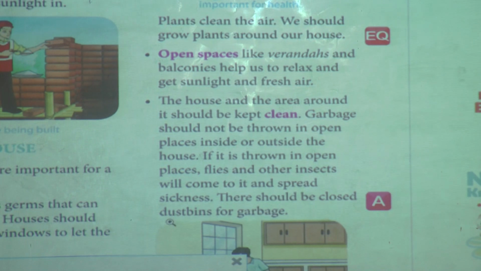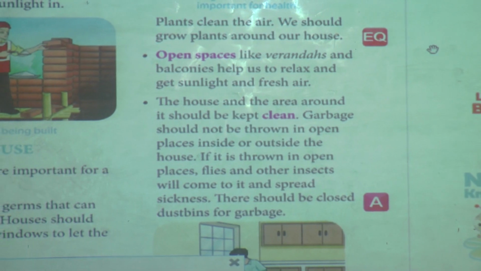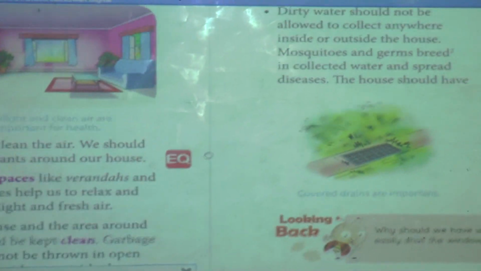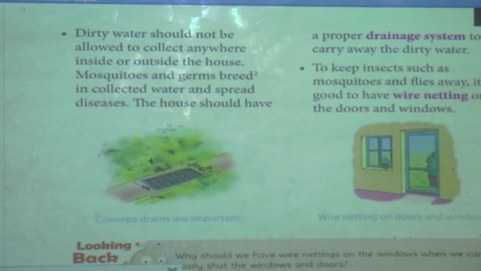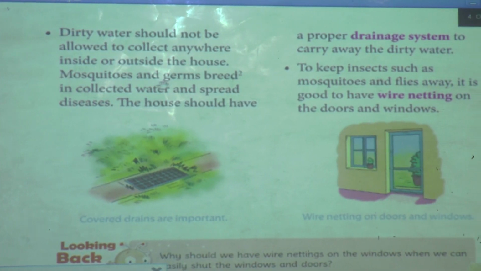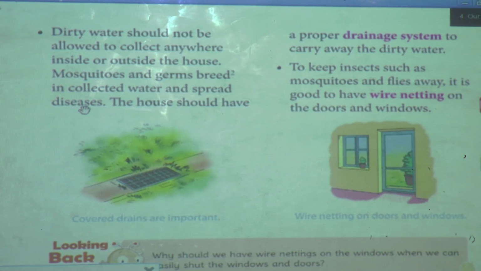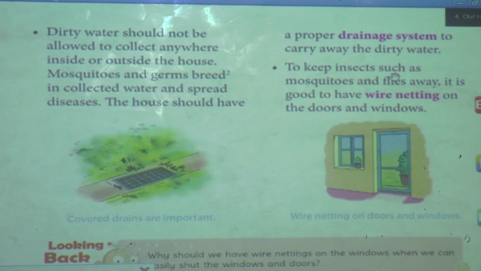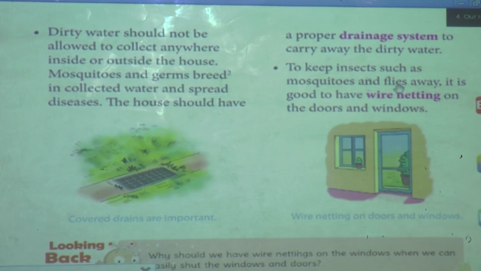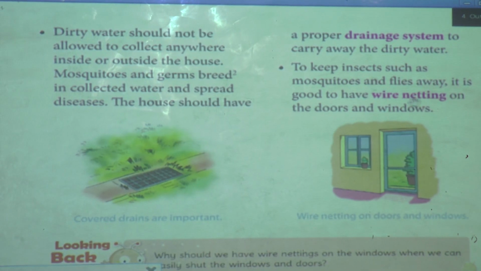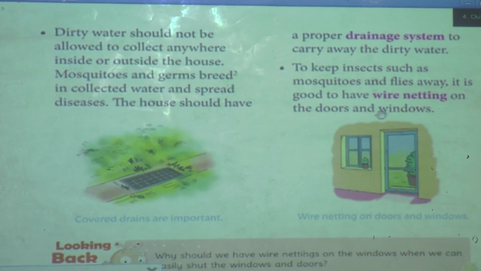There should be closed dustbins for garbage. Dirty water should not be allowed to collect anywhere inside or outside of the house. Mosquitoes and germs breed in collected water and spread diseases. The house should have a proper drainage system to carry away dirty water. To keep insects such as mosquitoes and flies away, it is good to have wire netting on the doors and windows.